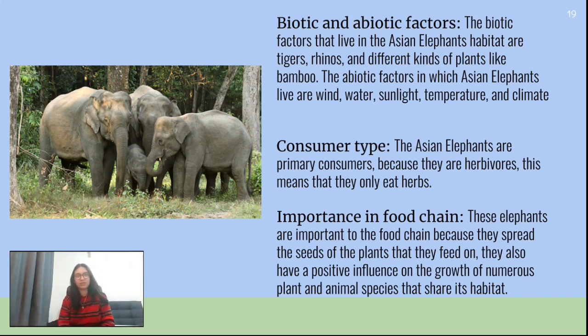Biotic and abiotic factors. The biotic factors that live in the Asian elephant's habitat are tigers, rhinos, and different kinds of plants like bamboo. The abiotic factors in which Asian elephants live are wind, water, sunlight, temperature, and climate. Consumer type. The Asian elephants are primary consumers because they are herbivores. This means that they only eat herbs.